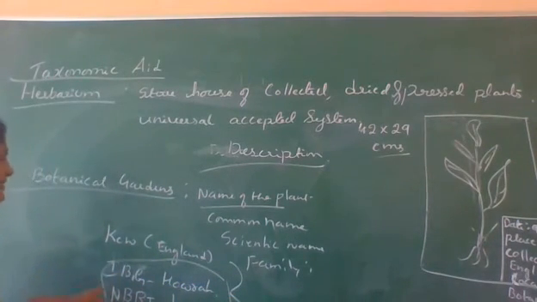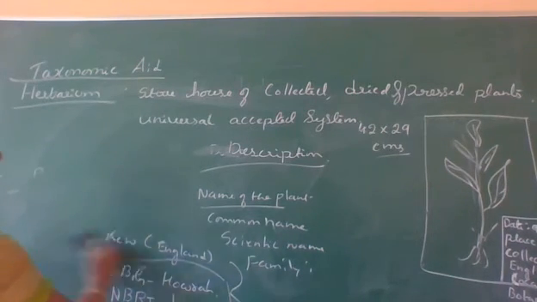One is called as Indian Botanical Garden, the other National Botanical Research Institute. So these are located in India, and this is one of the famous largest botanical gardens at Kew. This is about the second taxonomic aid, which is called as botanical garden.